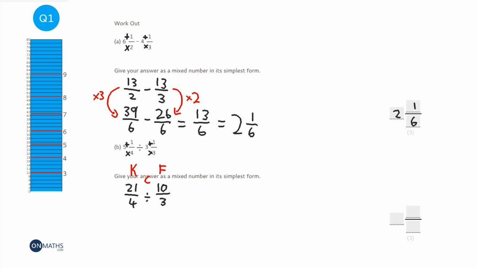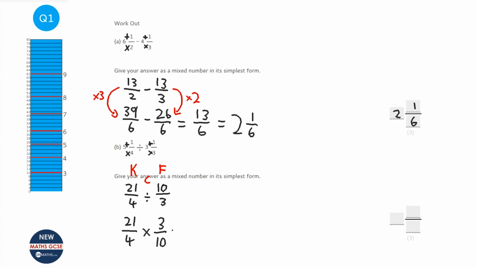So what KFC stands for is keep, flip, change. Some students remember it as KCF, or same, change, flip. Whatever works for you, stick with it. So we've got 21 over 4. Keep that the same. Change the divide sign to a times, because you can't really divide with fractions. But to do that, we need to flip the second one. So it becomes 3 over 10.